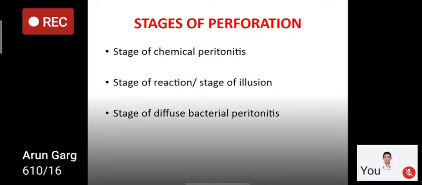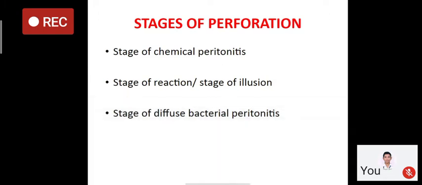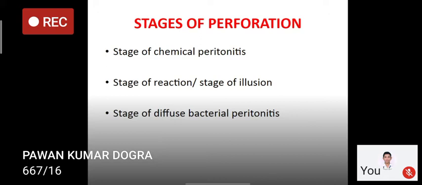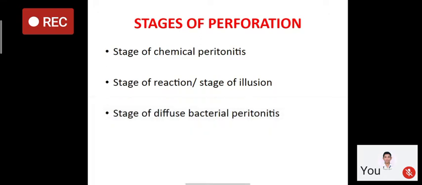After that, the peritoneum secretes a lot of fluid to compensate, as the body's defense mechanism. So this is the stage of reaction or stage of illusion. Why illusion? Because due to the loss of a lot of fluid, there will be dilution of the bilious content. So the patient will feel good and there will be less pain. The patient will feel that the pain has resolved, but the condition has not resolved yet. It is the stage of illusion, stage of reaction due to the peritoneal secretion of fluid.